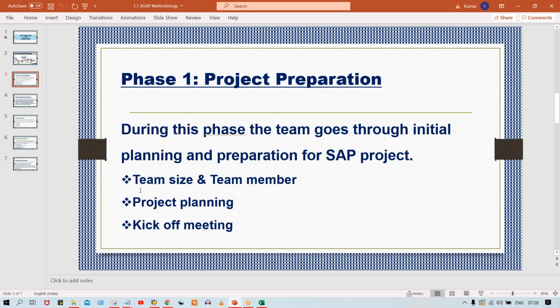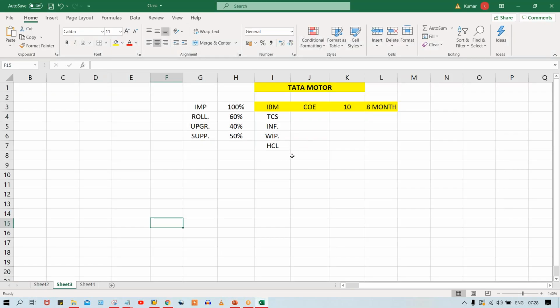Let's suppose a total of 40 members are required, or 30 members are required. So how is this number of consultants going to be decided, guys? That is going to be decided based on the size of the organization. It's a small company, medium sized company, large company, right? So based on that, the project manager is going to decide the number of members based on the requirement.